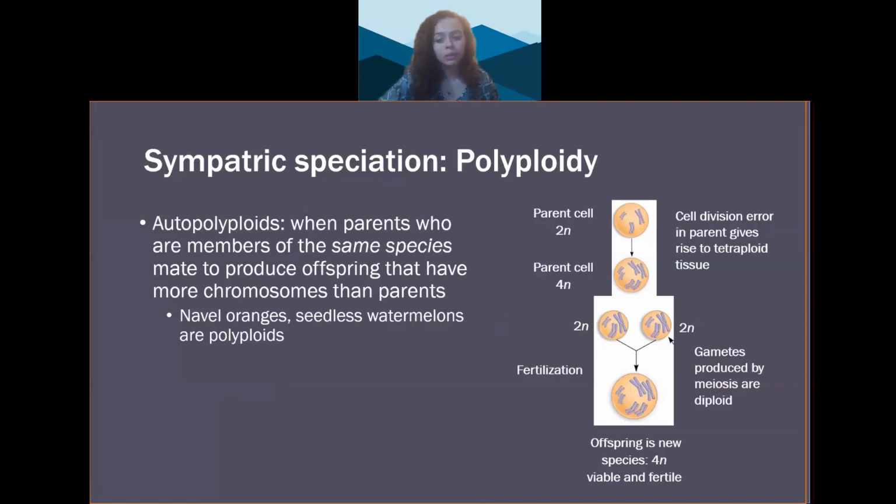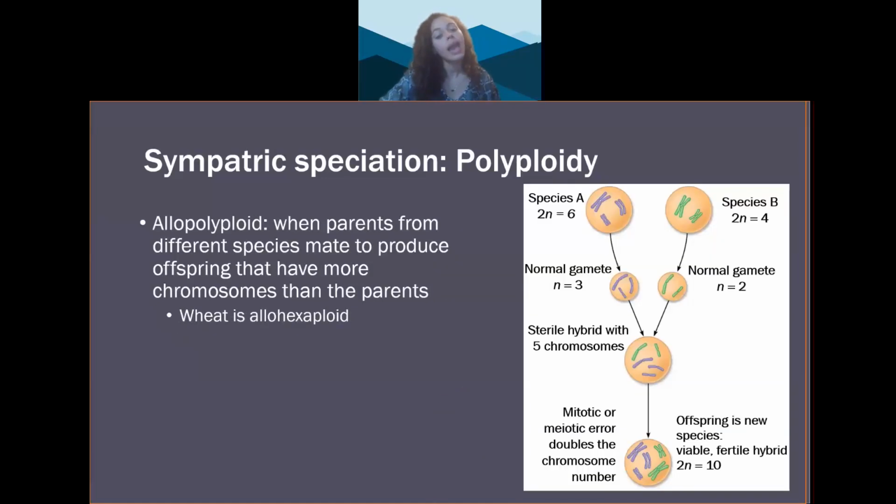An autopolyploid can mate with itself or other autopolyploids, but it can't mate with the parental generation because the resulting zygote will have an odd number of chromosomes, which throws off the homologous pairing and meiosis, and the seeds in the pollen don't develop normally.